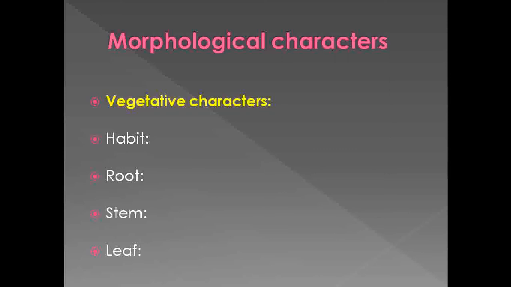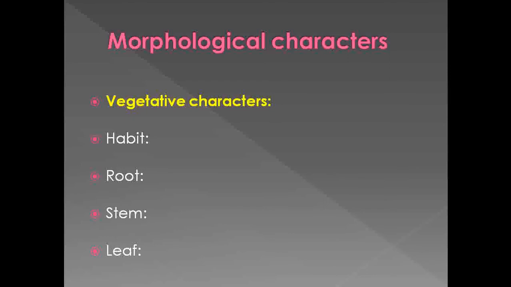Under the vegetative characters, we have to study the habit of the plant, then the type of root system, the type of stem, and the leaves. These four characters are known as the vegetative characters. Remember, they are the habit, root, stem, and leaf.